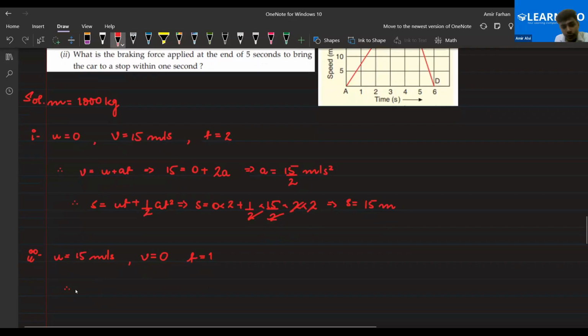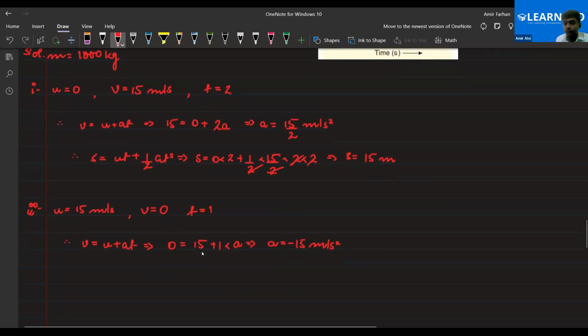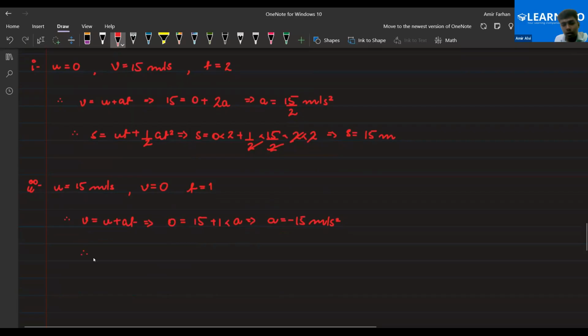Now we need to find the acceleration, so using v equals u plus at. So v is 0, u is 15 plus 1 into a. So a would be equal to minus 15 meter per second square. Yes or no, everyone? Because 1 into a is nothing but a. So now we need to find the force, that is ma.